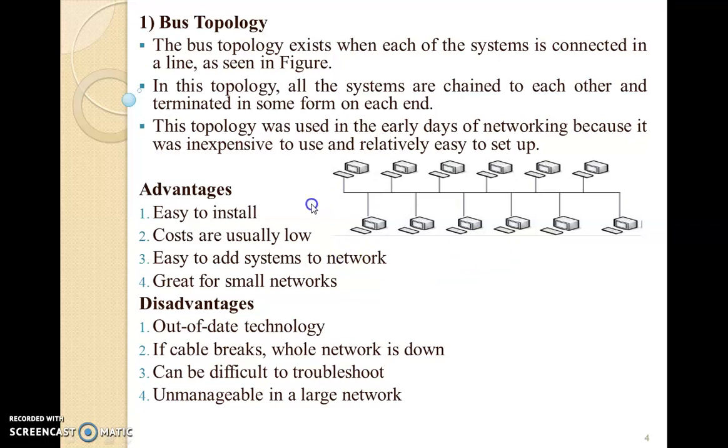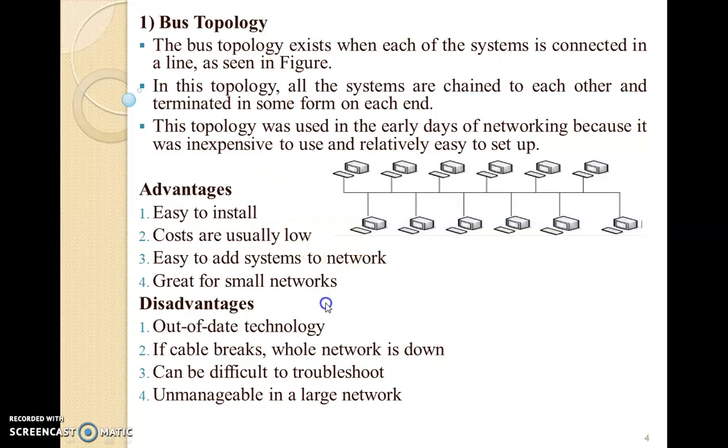Let us look at the advantages of this bus topology. It is easy to install, and very low cost is needed to establish this kind of topology. It is very easy to add or remove a system within the network. It is suitable for small networks. So these are the advantages.